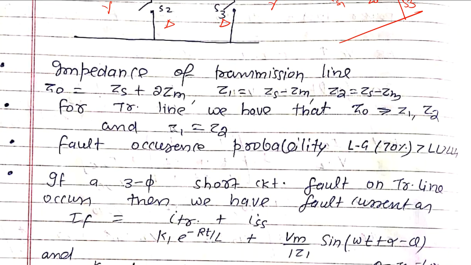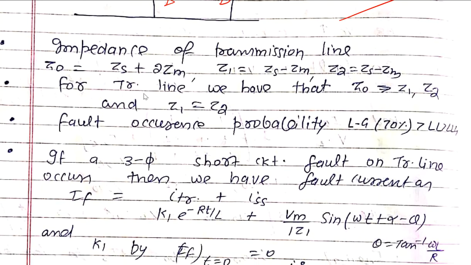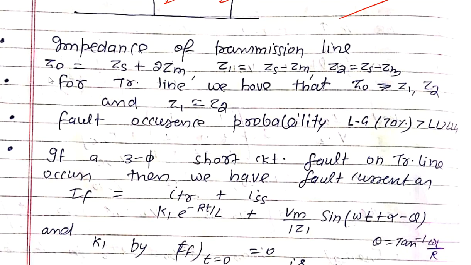In the case of transmission lines, the zero sequence impedance is higher. Why? Because it depends upon length. So Zs plus 2Zm, where Zs is the self impedance and Zm is the mutual impedance. When the lines are transposed, they will have some mutual impedances between them. Actually, mutual reactance will be there. Because of that reason, mutual impedance will be there. So Z0 is equal to Zs plus 2Zm, Z1 is equal to Zs minus Zm, and Z2 is equal